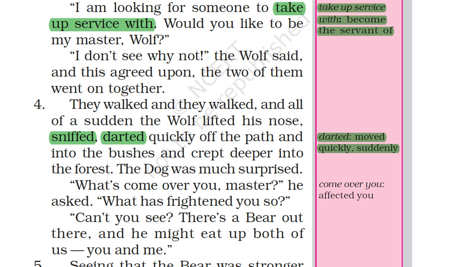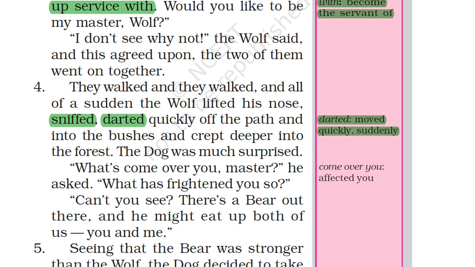So dog was surprised how wolf can be scared, how wolf can be frightened. So he asked the wolf, "What's come over you, master? What has frightened you so?" So the dog asked the wolf, what came over you, master? Why are you frightened? So that wolf replied, "Can't you see there is a bear out there and he might eat up both of us, you and me?" There is a bear hidden there, and that bear will eat both of us. So that's why I am hiding. That's why we are hiding.